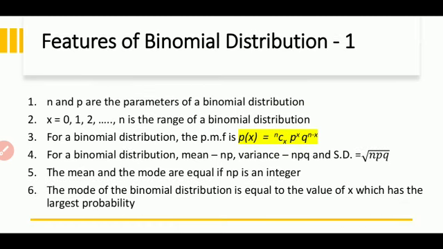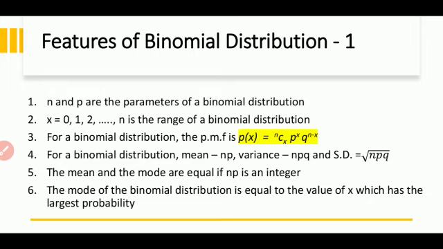Now the important part is, let us see features of binomial distribution. Before I begin the explanation of the features, I want to make it very clear: 26 marks are allotted from this particular topic. And if you want to attempt a question, you have to be perfect with Bernoulli, binomial, Poisson, hypergeometric, normal, chi-square distribution, t-distribution.